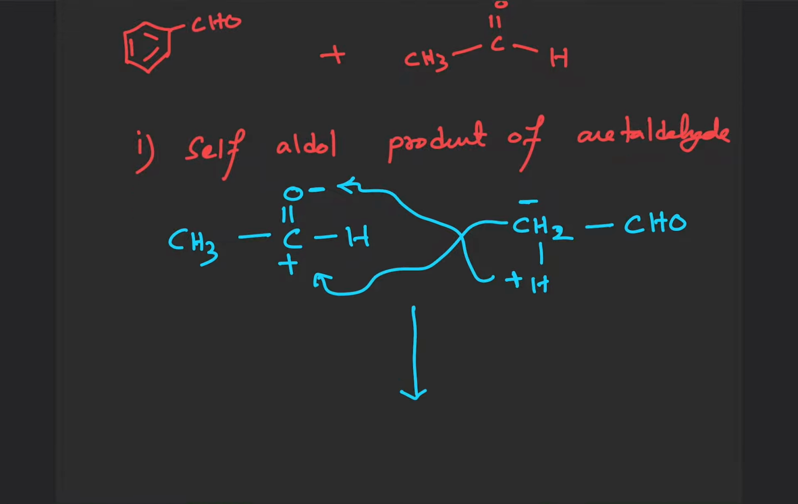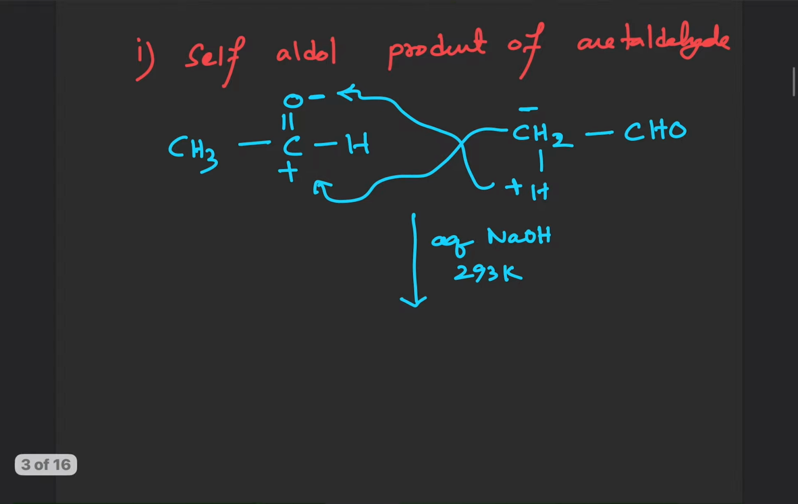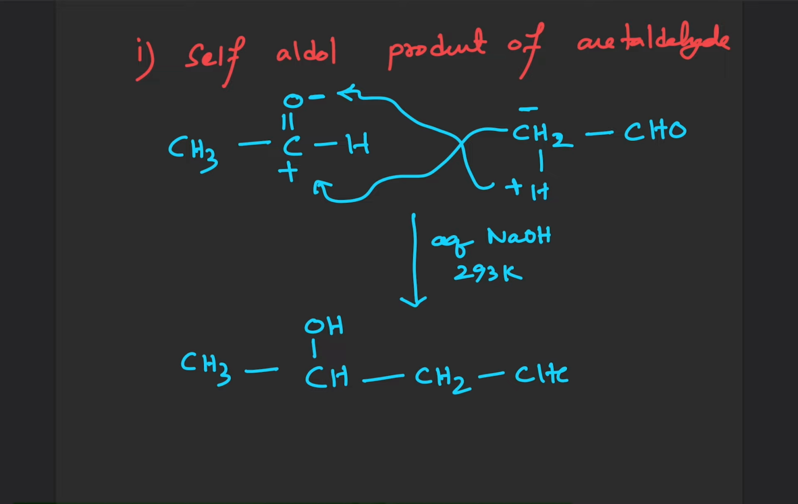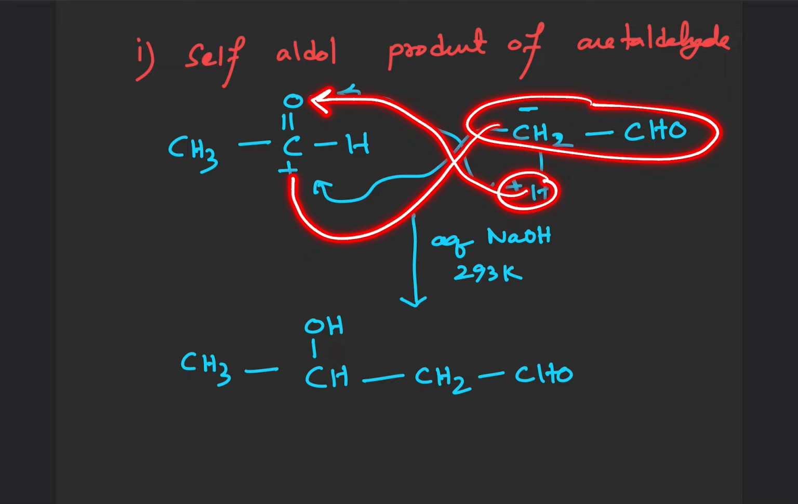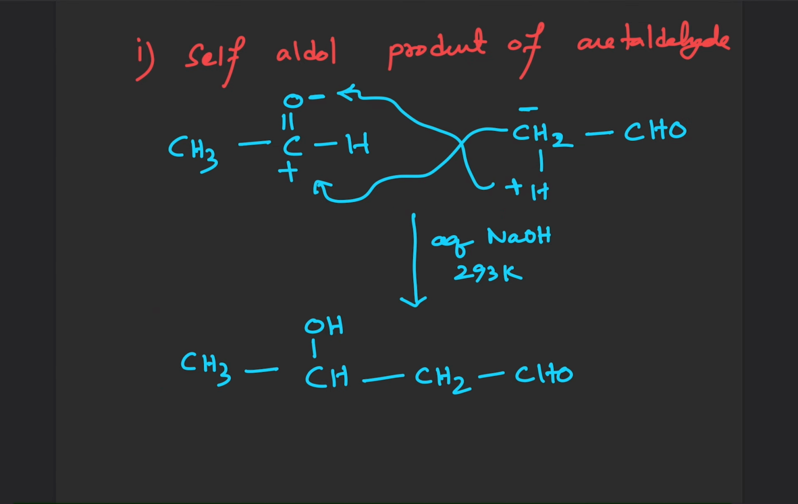So this happens in the presence of aqueous NaOH at 293 Kelvin as given in the question. So we will be getting CH3CH(OH)CH2CHO. What happened exactly is this H became a part of this O, and this leftover group became a part of this C, and this is the final product that we got, right? Cool. So this is the first product that is possible.